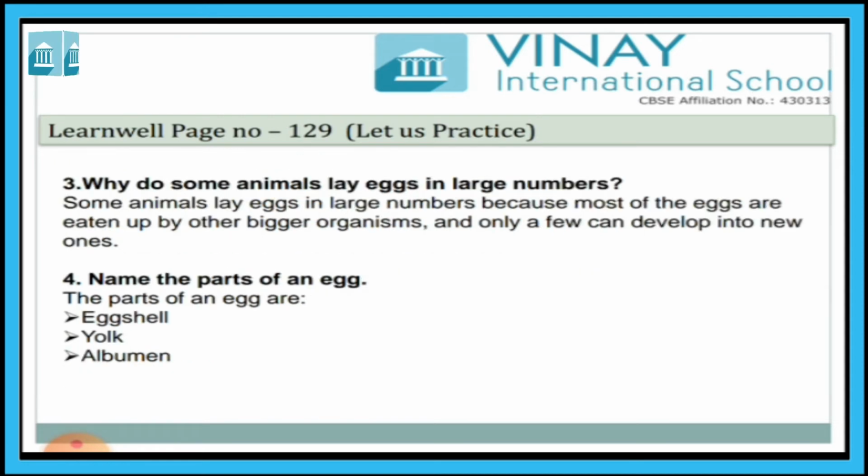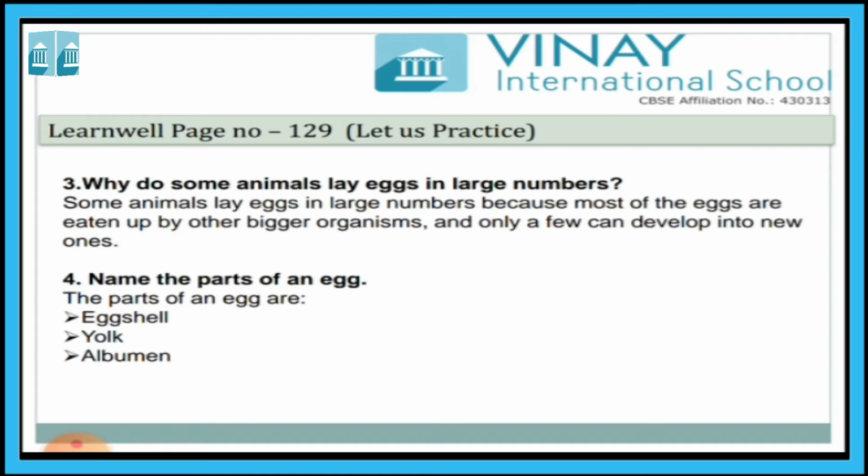Now the third one is, why do some animals lay eggs in large numbers? Some animals lay eggs in large numbers because most of the eggs are eaten up by other bigger organisms, and only a few can develop into new ones.